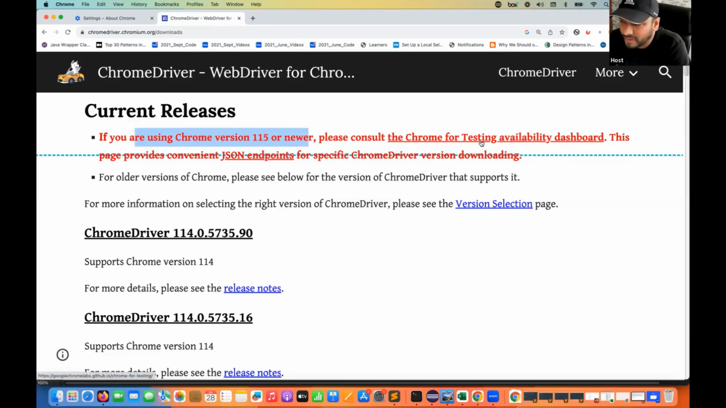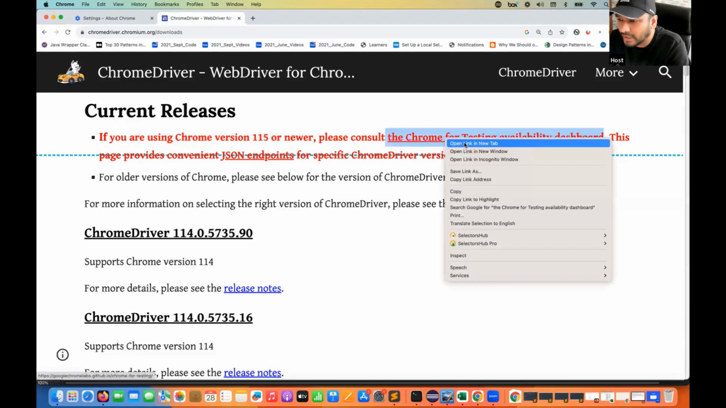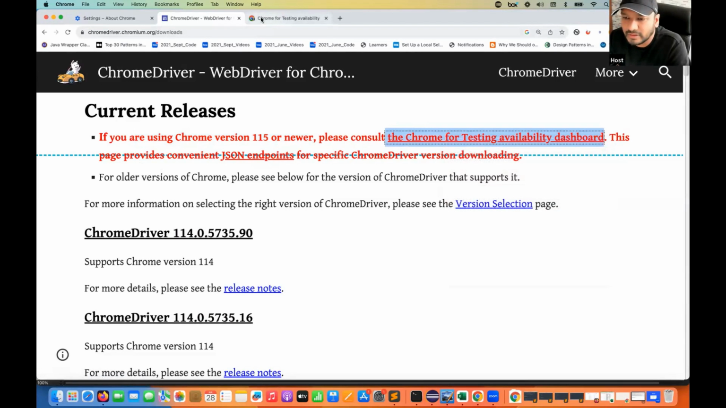Chrome for testing availability dashboard. This page provides convenient JSON endpoints. They have given some endpoint URLs for a specific ChromeDriver version for downloading. So now we will right click on it and go to a new tab, and this is what the dashboard looks like.